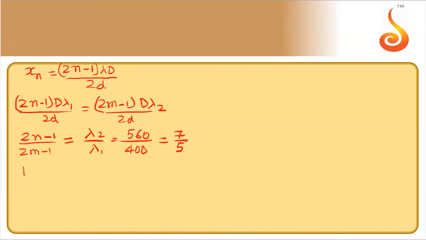So that will be 10n minus 5 equals 14m minus 7. So 10n is equal to 14m minus 2. Here the condition on n and m is they must be integers.